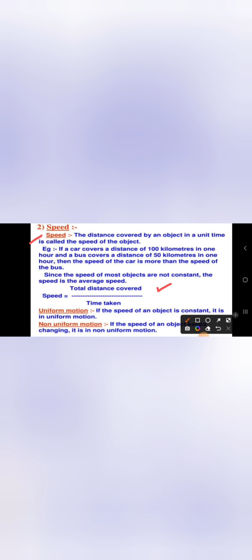Is it? So here, if you want to calculate the speed, then you must know how much distance is covered and in how much time this distance is covered. Means if you know the distance and if you know the time, then we can easily get it. Okay. So let us discuss how we can measure the speed. The speed of an object can be measured if you know the distance. Yesterday we discussed this.